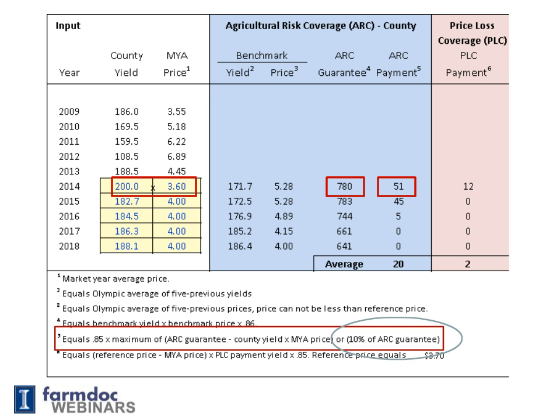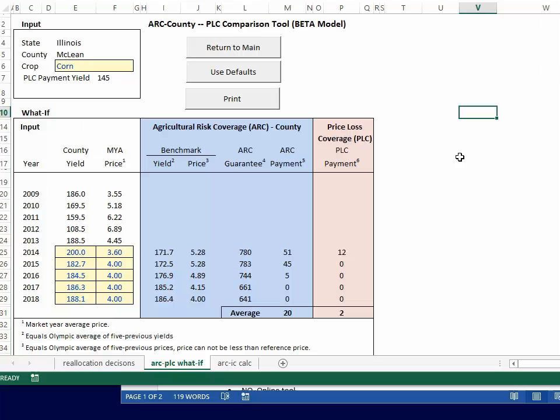One other important point about the ARC payment is that there is a limit to the amount. It cannot be greater than 10% of the ARC guarantee. In this case, the ARC payment in 2014, which was $51, could not exceed $78 per acre.